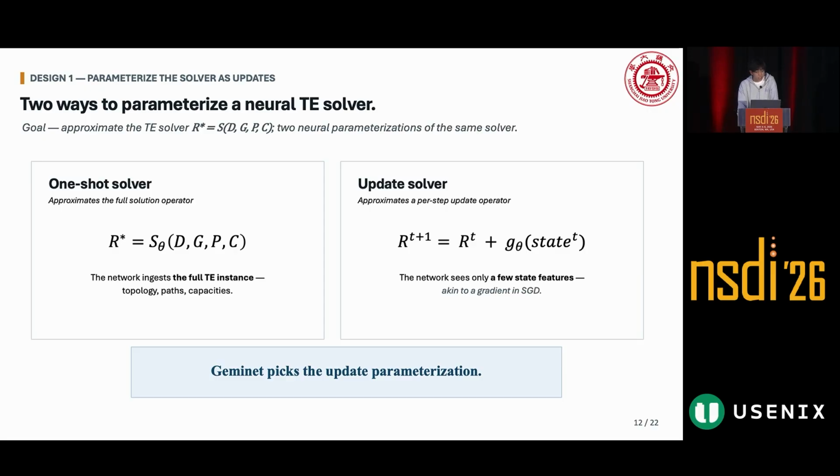And the second is an update solver. Instead of predicting the final solution directly, the network only approximates one update step. In each round, the network observes a few features of the current state and outputs a correction, similar to one gradient step in SGD. After multiple iterations, it gradually converges to a good solution, which is a very common idea in traditional optimization algorithms.